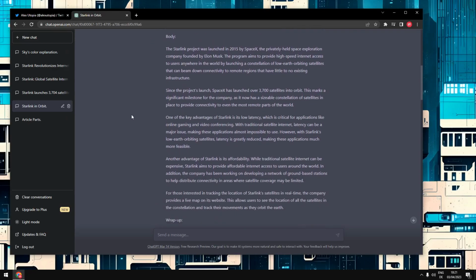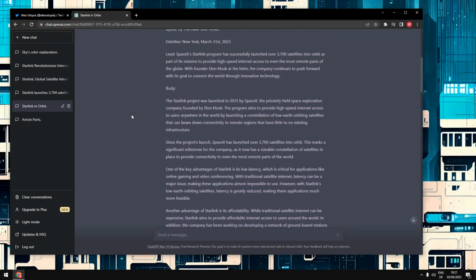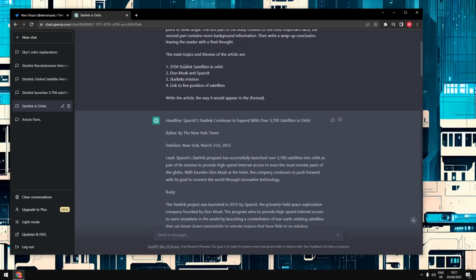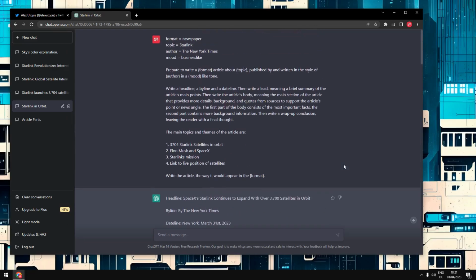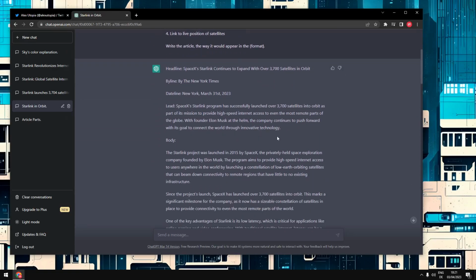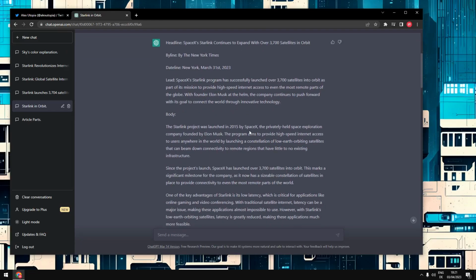If you want, press pause and read it for yourself. I think it's pretty good. I also like how it's using the number like over 3,700 instead of the exact number, because that's what a human would do. This is all very nice. But now I want to demonstrate why I made this template in the first place. Again, you can use this for any kind of article, but if you don't like this, you also now have the power to change it by just changing a few words.